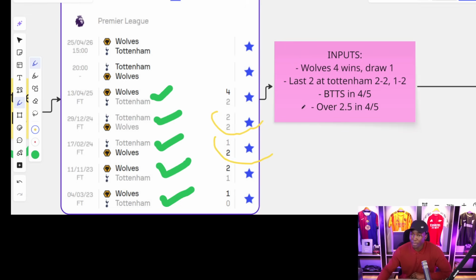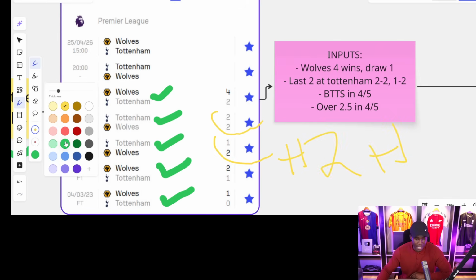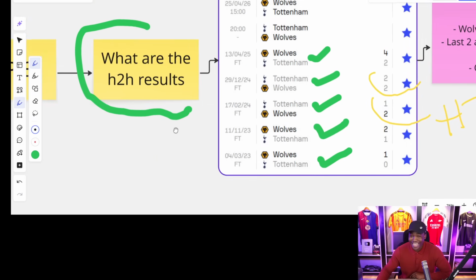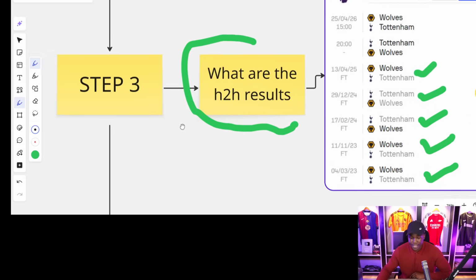So really, from the head-to-head results, the following stand out. No, color blue. This color is really messing me up. So we have both teams to score occurring in 4 over 5, over 2.5 goals occurring in 4 over 5. And that is what we take into account in step number 3.